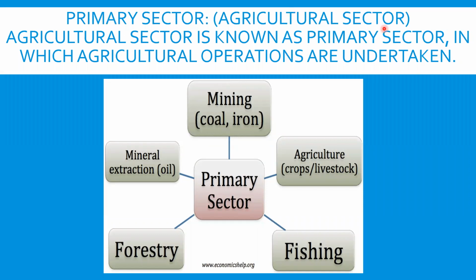Primary sector is also called the agricultural sector. The agricultural sector is known as the primary sector, in which agricultural operations are undertaken. And these are all the examples of the primary sector: agriculture, crops and livestock, fishing, forestry, mineral extraction, mining, even lumbering. Any activity that is related to agriculture and directly involved with nature comes under the primary sector. And this sector provides the raw materials for the manufacturing sector.